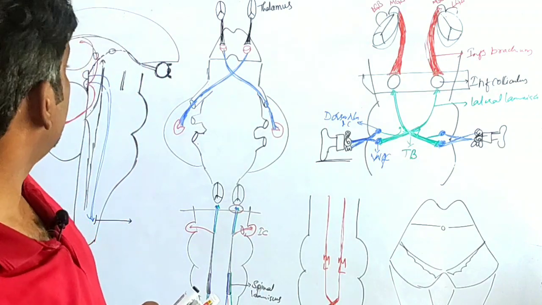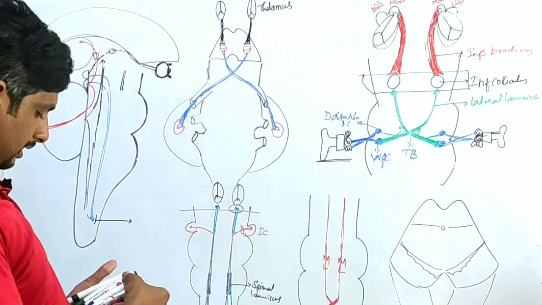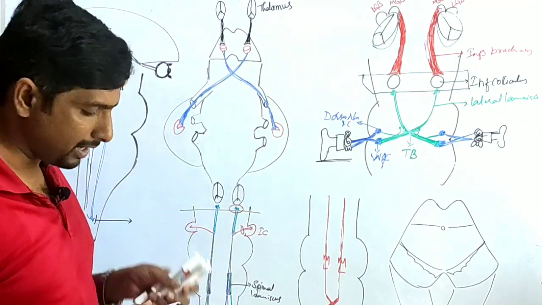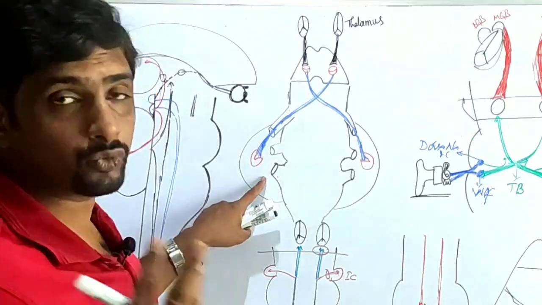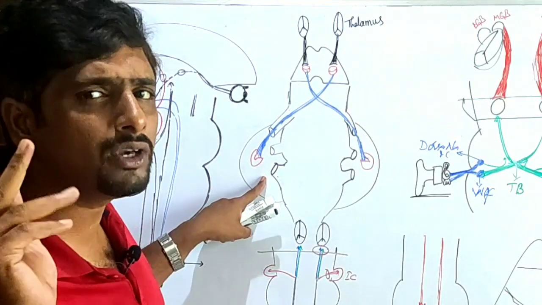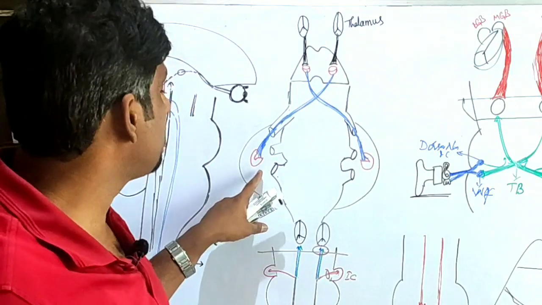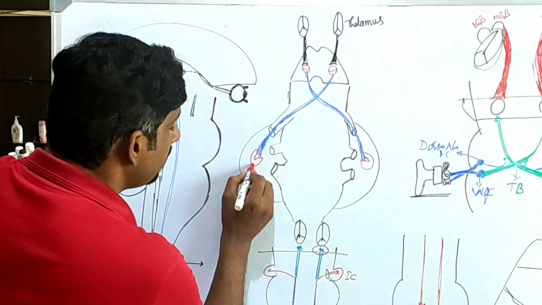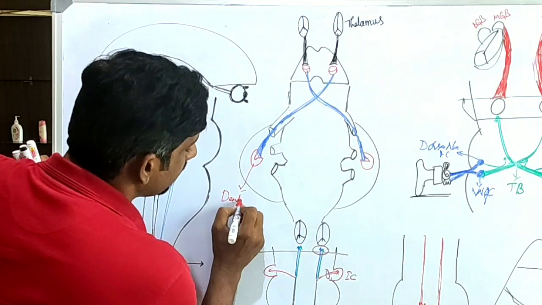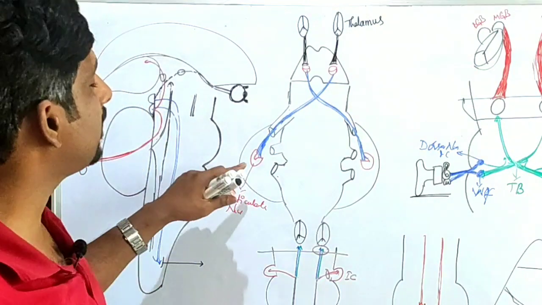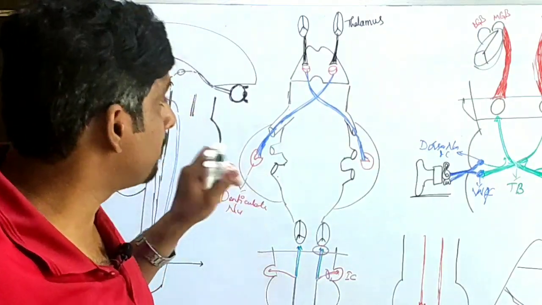So next what? See here, other pathways are there. Okay, this is the cerebellum, right? The cerebellum has four types of nuclei, which we are going to study later. One nucleus has a typical name, the dentate nucleus. This is the dentate nucleus of the cerebellum, right?